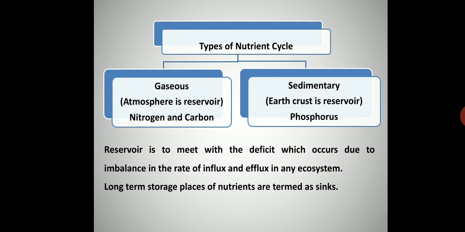Basically, what is the meaning of this word reservoir? A reservoir is actually a storehouse. It's just like a godown which meets the deficit that occurs due to imbalance in the rate of influx and efflux in any particular ecosystem. It means that during cycling, if there is a deficiency of any particular nutrient, the reservoir comes into play and tries to fulfill whatever deficiency has been caused during the flow of the nutrients in the ecosystem.